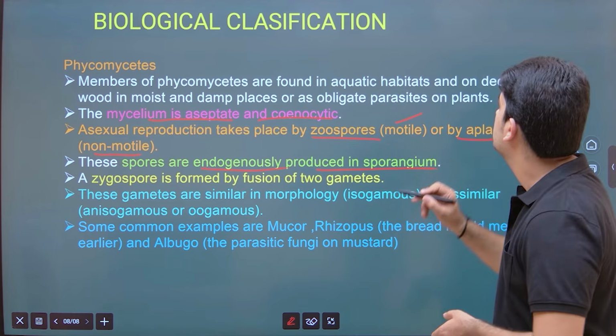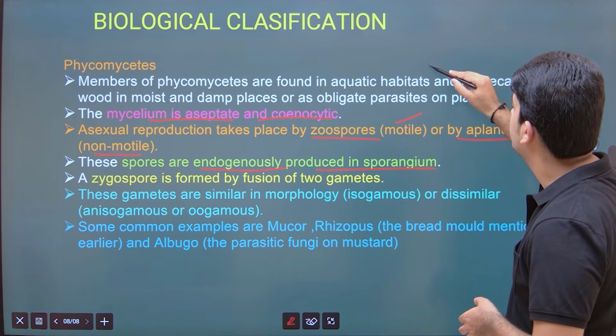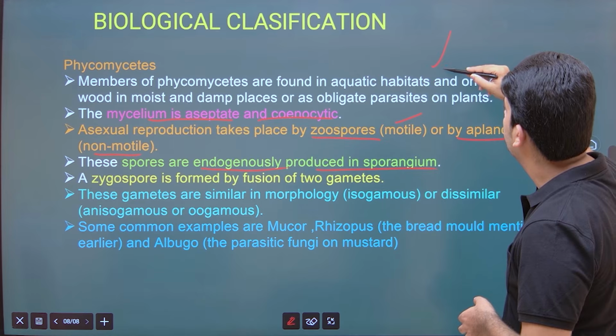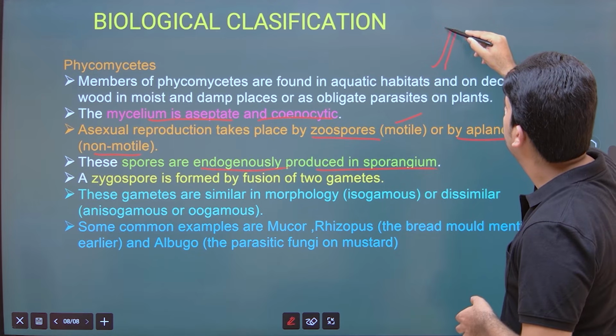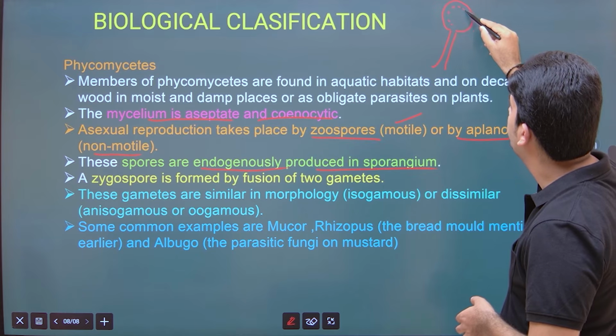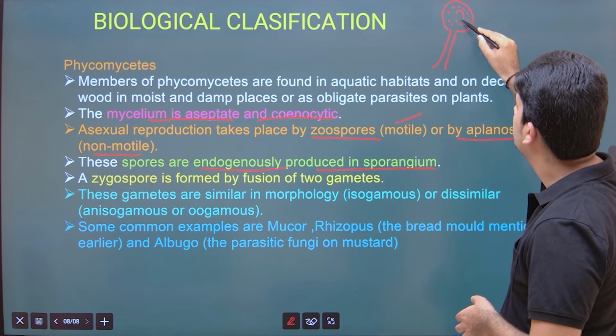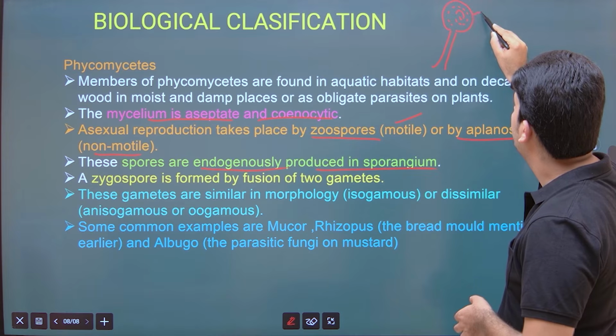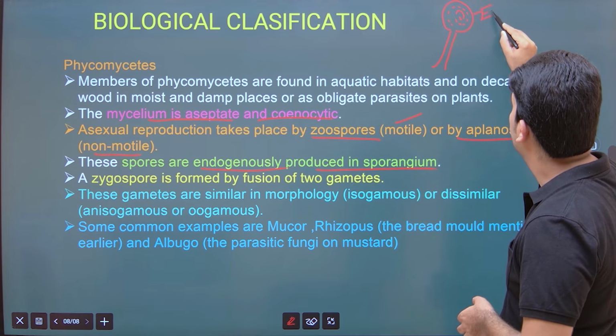Let me draw one small diagram to understand this. This is the fruiting body. Here it produces the sporangium, inside which spores are produced. So this is nothing but endogenously produced spores.